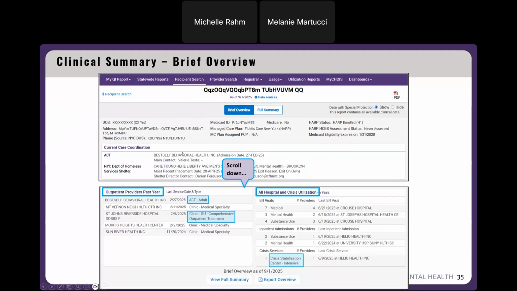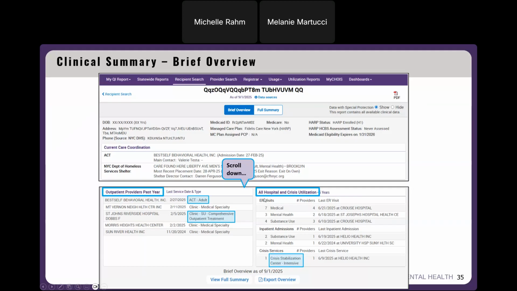So if I scroll down on the brief overview page, at the bottom we have the outpatient providers past year section, and that's where you'll find the ACT services like ACT Adult or ACT Youth, or the Clinic SU Comprehensive Outpatient Treatment Service setting. If applicable to the client and you have signed consent or emergency access, this service setting will show in the outpatient providers past year section.